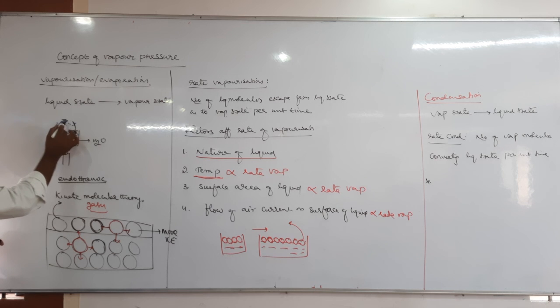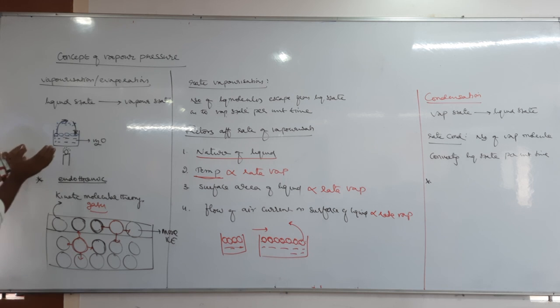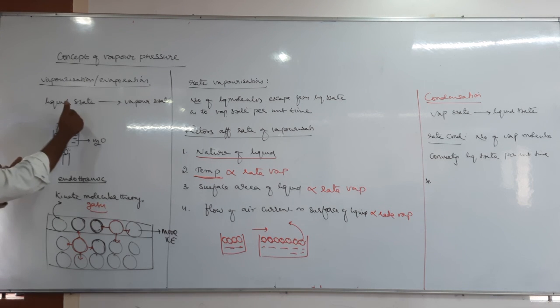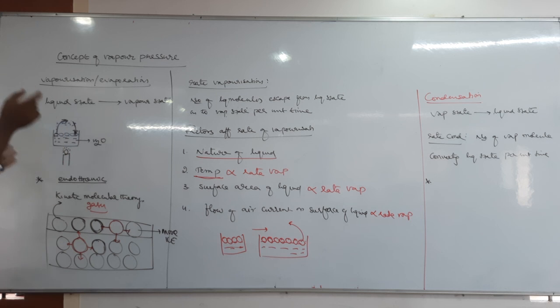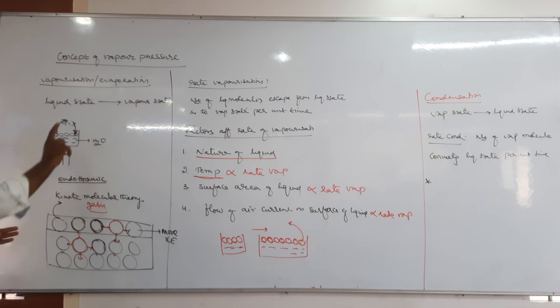Both take place simultaneously, but at a particular stage the rate of vaporization equals the rate of condensation, which is called equilibrium, right? Suppose 10 molecules undergo vaporization in 1 second, and the same 10 molecules undergo condensation in 1 second. That means vaporization and condensation take place simultaneously with the same rate. That stage is called equilibrium.